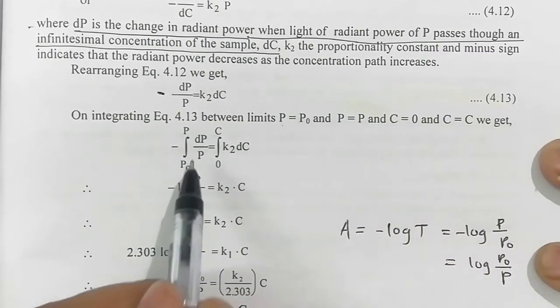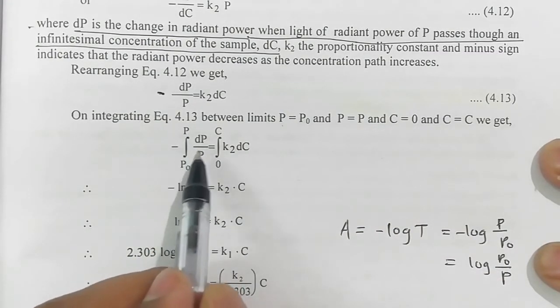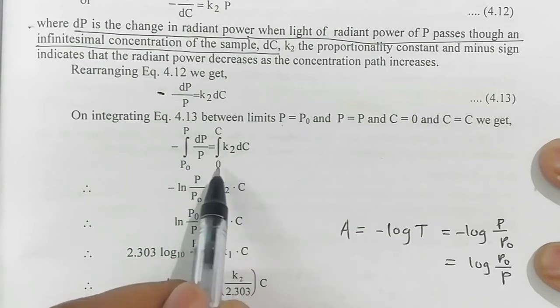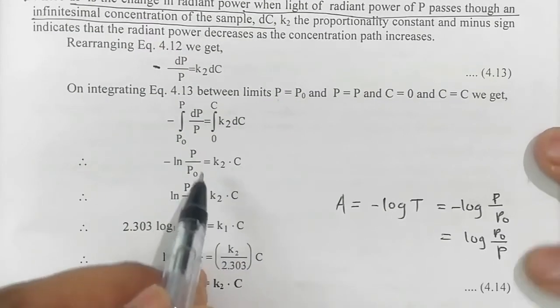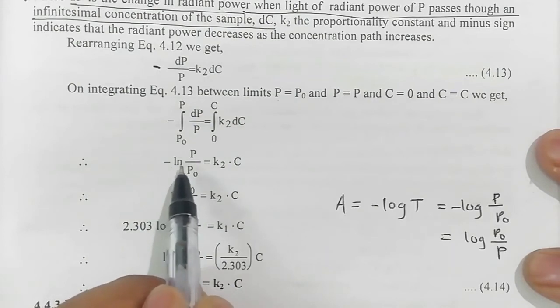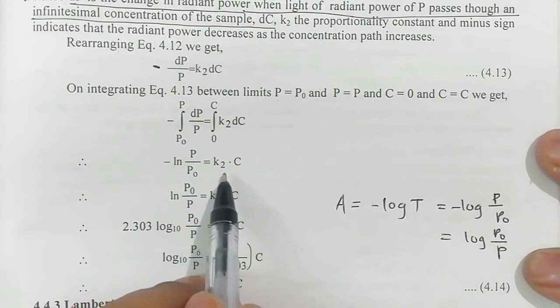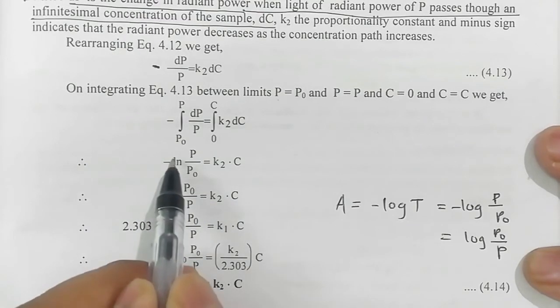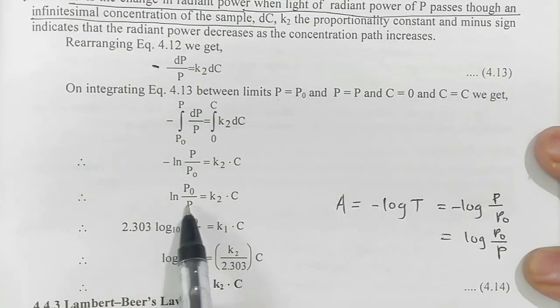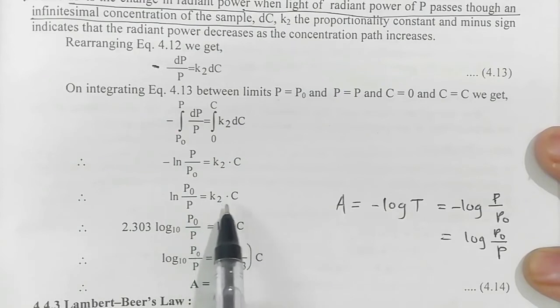Then we get, integration of P0 to P, minus dP upon P is equal to integration 0 to C, K2 times dC. If we simplify this, then we get minus ln P upon P0 is equal to K2 times C. Okay, if we remove this minus sign, then what will we get? Therefore ln P0 upon P is equal to K2 times C.